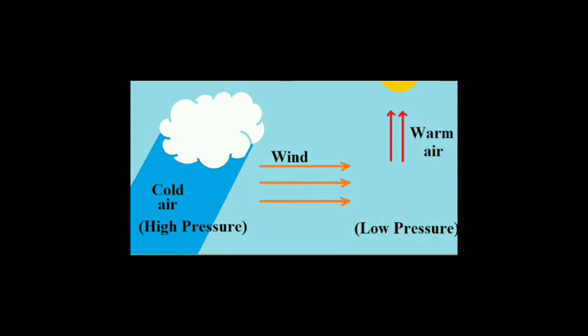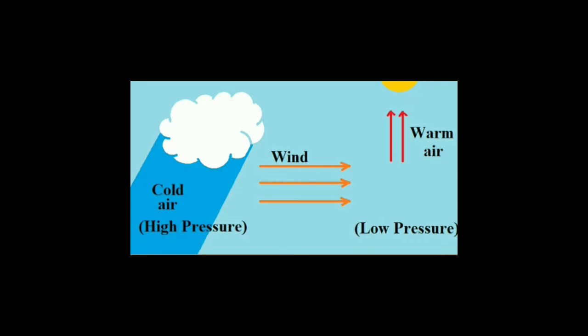Now the speed of the wind. The wind can be a light wind or it can be a much stronger wind also. The intensity of the wind depends upon the difference in the high and the low pressure. If the difference between high and low pressure is not much, mild winds will be blowing, pleasant mild winds. But if the pressure difference increases, high pressure is very high, low pressure is too low, strong winds will be blowing. And strong winds can lead to hail, hurricane, cyclone, which we will be seeing in detail later on.